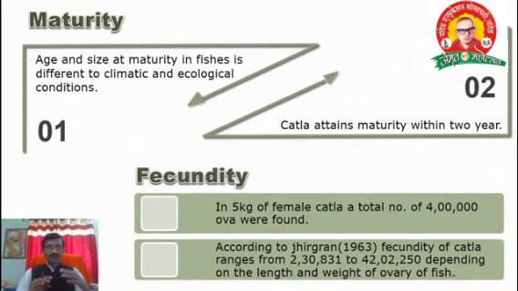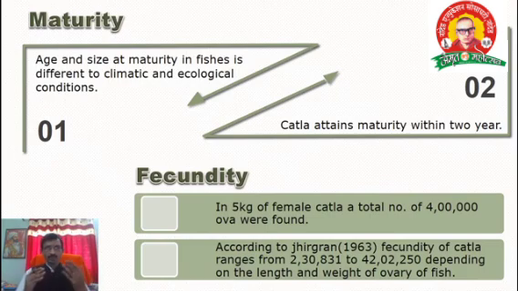Then the next title is the maturity of the fish. Age and size at maturity in fishes differ with climatic and ecological conditions, because maturity depends upon the pituitary gland and on ecological and climatic conditions. Catla attains maturity within 2 years. It means after completion of 2 years, Catla, male and female, mature. Right?